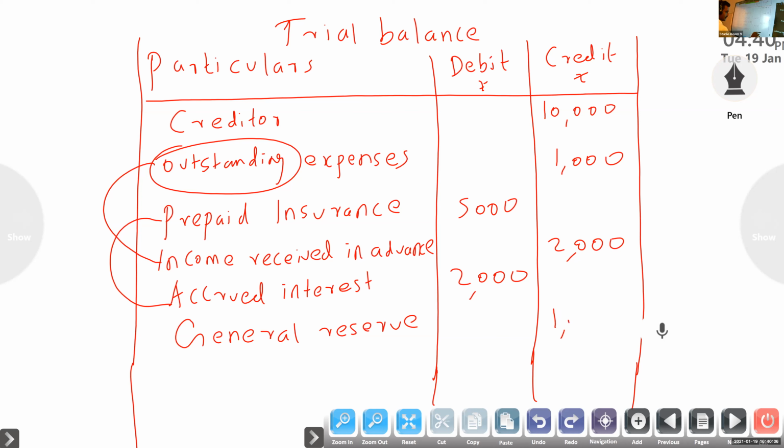Already I said reserve and profit and loss account: if the firm got a profit, that is a liability. Why? It becomes the liability of the company, because after that we have to distribute that profit to the shareholders. If it comes on the asset side, it means it is a loss. Profit and loss account on the asset side means it is a loss, so for writing purposes we write it under fictitious asset, miscellaneous expenditure.